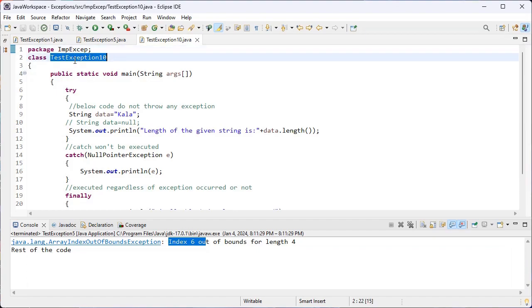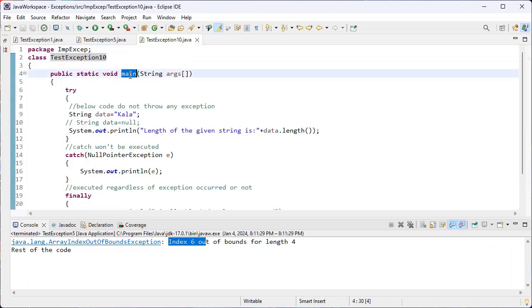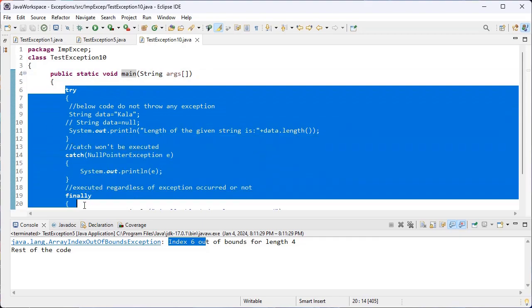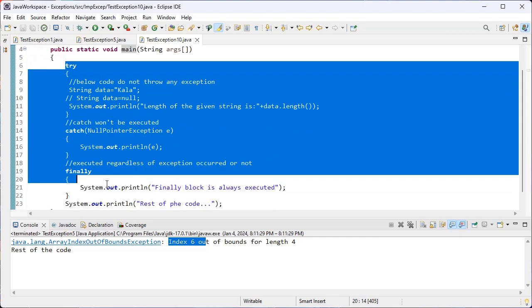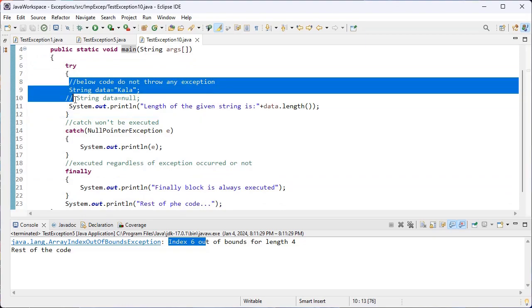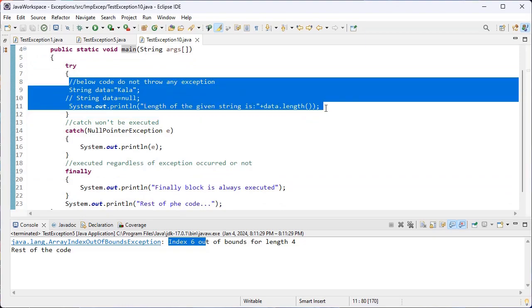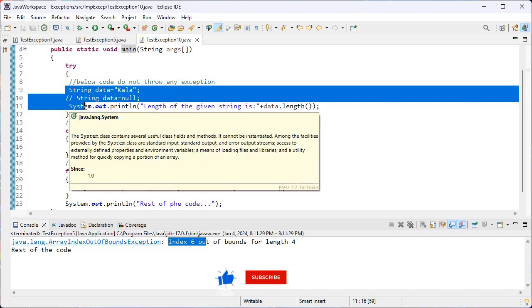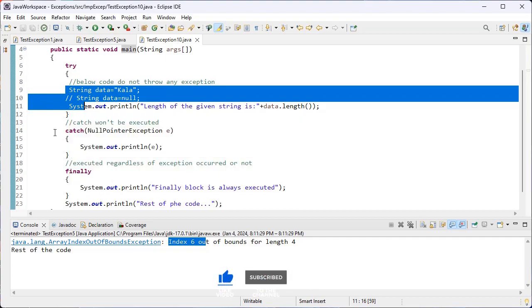Here, this is my class name and I have created the main method. Here I have implemented the try, catch and finally. Inside the try, we know the suspicious code is written. The catch block is responsible for handling the errors that are raised inside the try block. We have just discussed that.